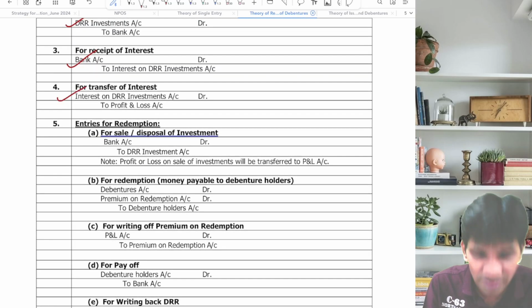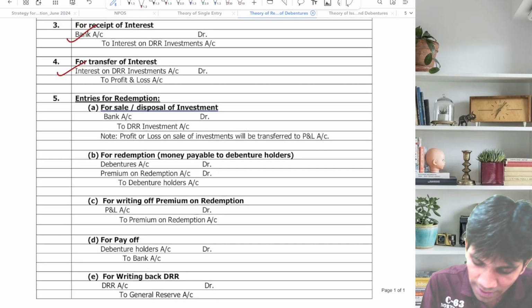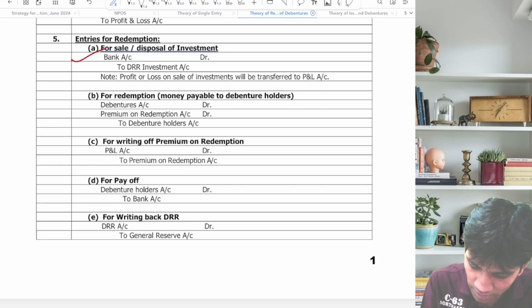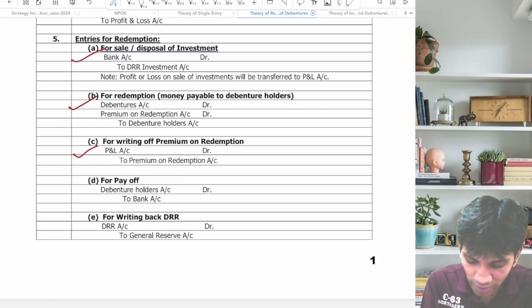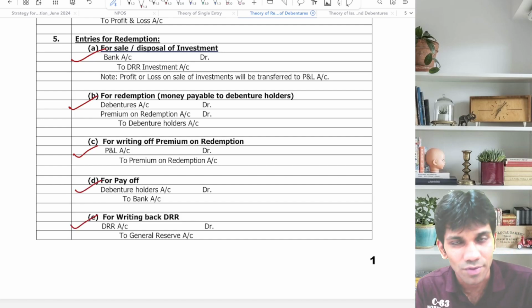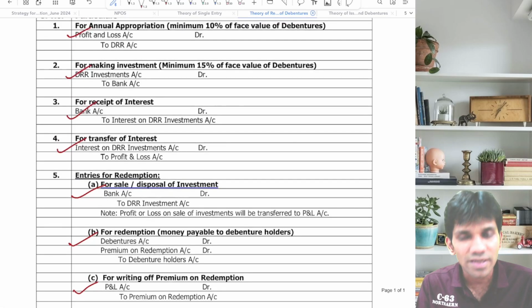Then transfer of interest. Interest is income, transfer to P&L. And then entries for redemption. In the year of redemption, sale, redemption due, POR write-off, pay off the debenture holders, and transfer the DRR to general reserve. So I'll repeat the steps again.